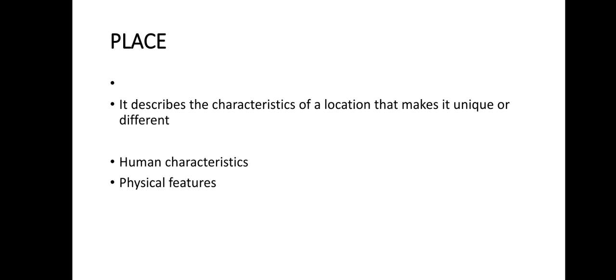And we would say that there are four gates, the gate is painted white, and it is beautifully arranged. These all are physical characteristics. Every month thousands of people come there to visit the Taj Mahal. So this is the human characteristics. These characteristics of a location make the place unique or different. That can be human and that can be physical.